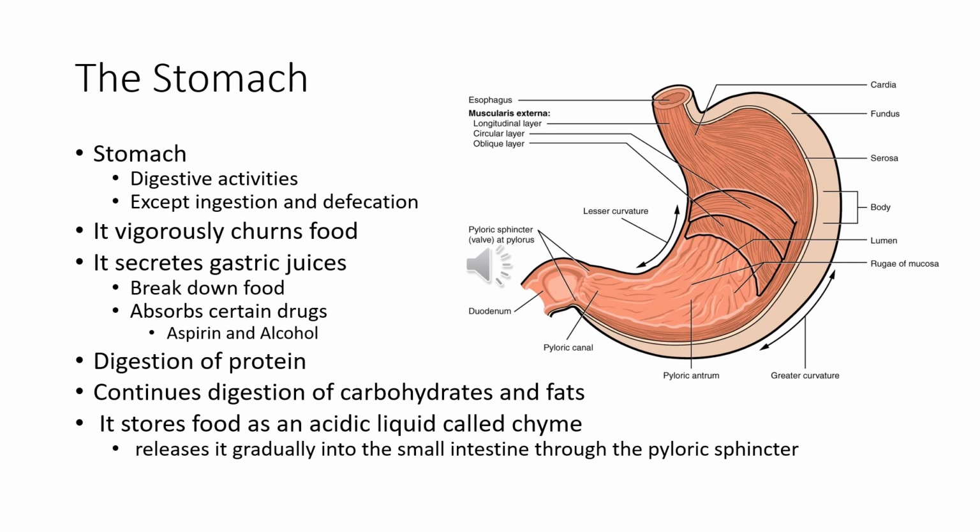And it stores food as a liquid that's called chyme, which is gradually released into the small intestine through the pyloric sphincter, which we can see is at the bottom of the stomach, right before the duodenum starts.